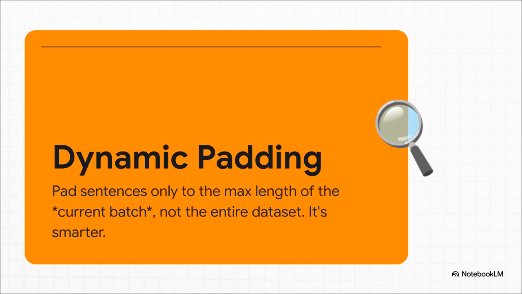The answer is this really smart technique called dynamic padding. Now, the simple but kind of wasteful approach would be to find the longest sentence in the entire dataset and pad everything to that length, but that's so inefficient. Dynamic padding is way smarter. For each batch, it just finds the longest sentence in that batch and pads everything else up to match it.